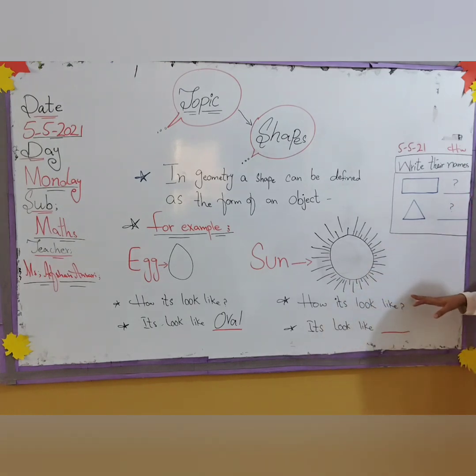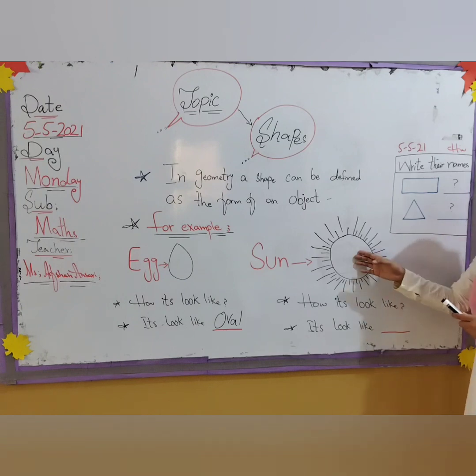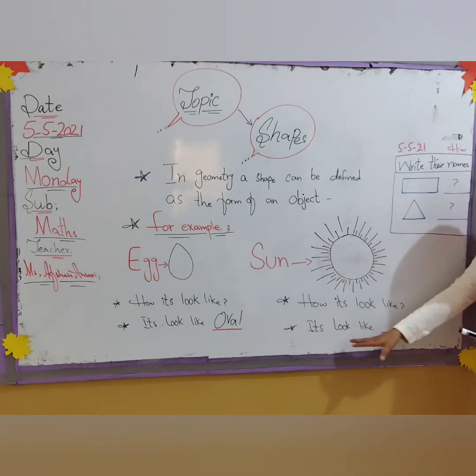I write one question over here. How does it look? Same question. So you have to write the answer over here. You have to give the name for the sun. The sun is an object. Am I right? This is the object. So for the object we should give the name. We have to give the name of its shape. So the shape name is, it looks like a circle. The shape name is circle.